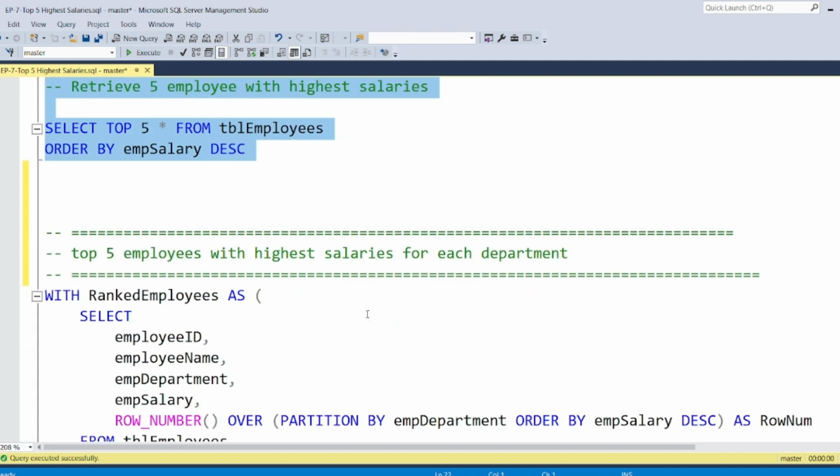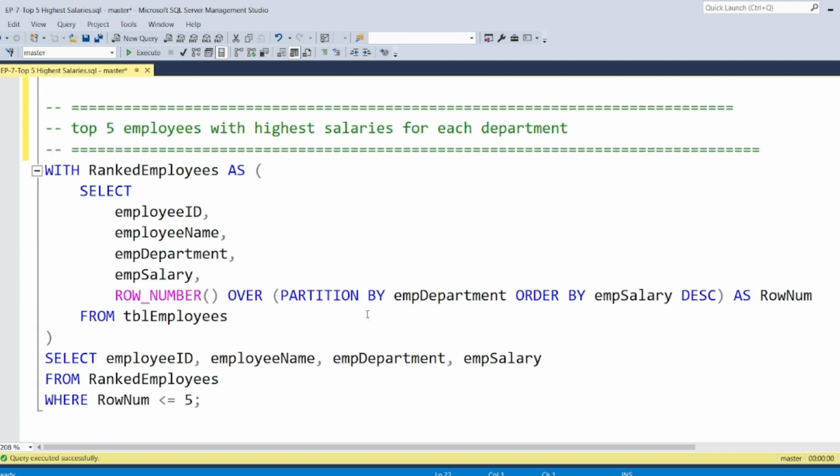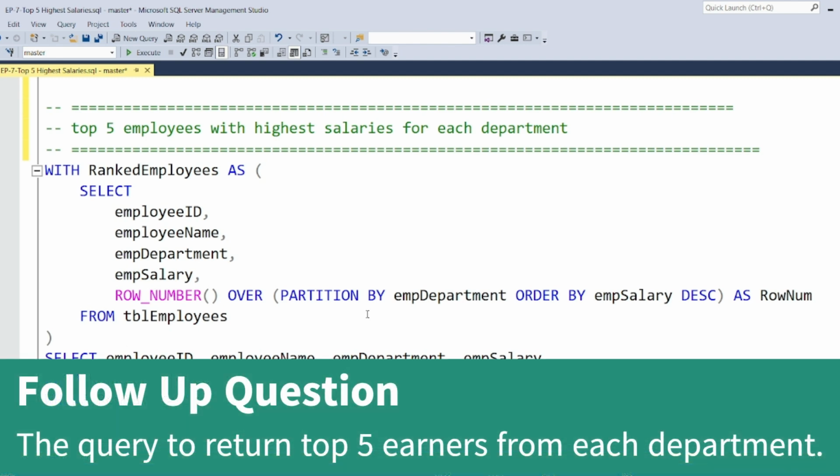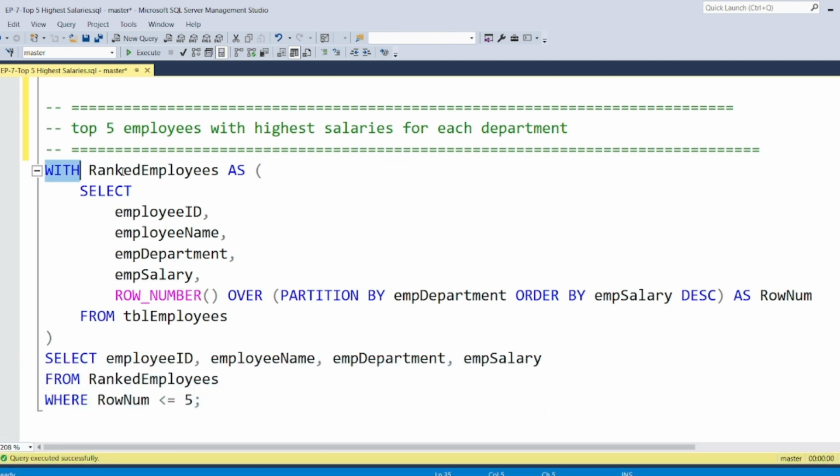Let's try to understand the second question. The second question is the top 5 employees with the highest salary for each department. For this, we have to tweak the query a little. We are going to use something called a CTE, common table expression, and common table expressions are written starting with the WITH keyword. So WITH, then any CTE name that you can write, AS, and this is your select query. And here I am going to write something called ROW_NUMBER OVER PARTITION.